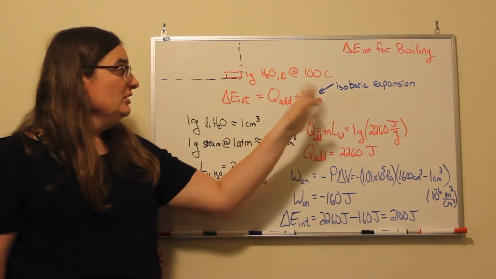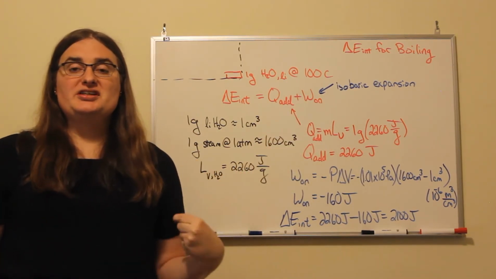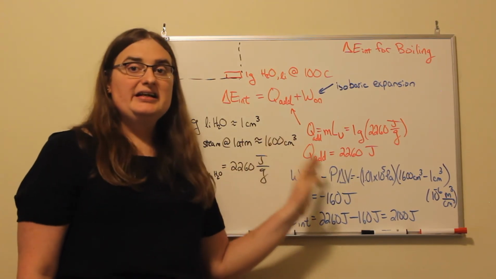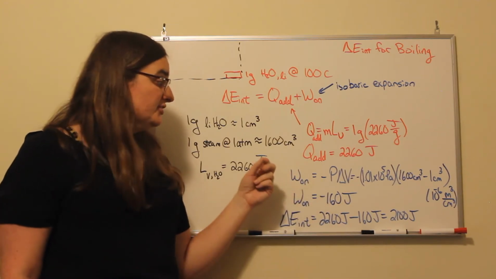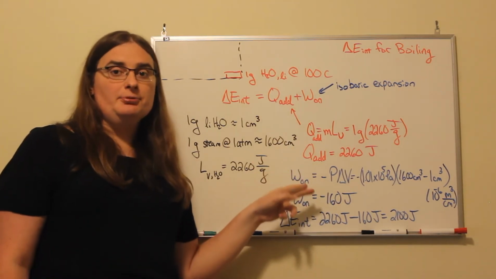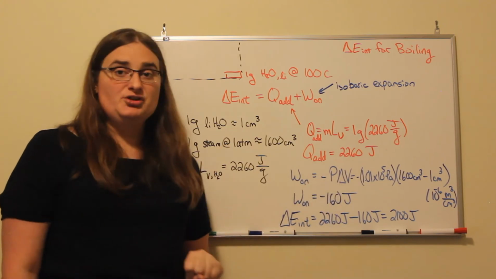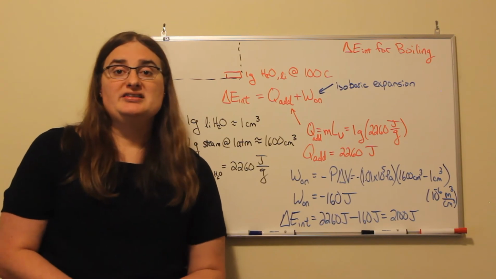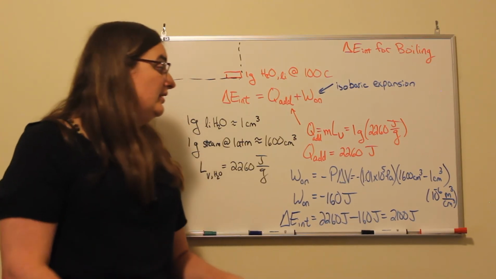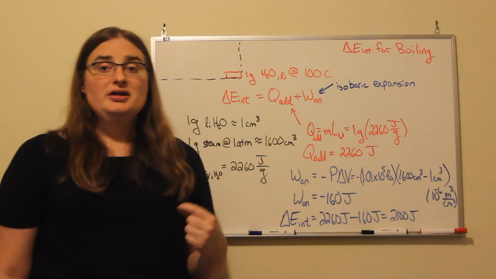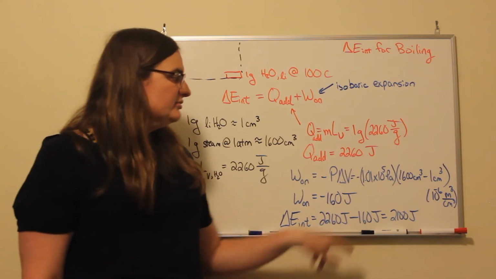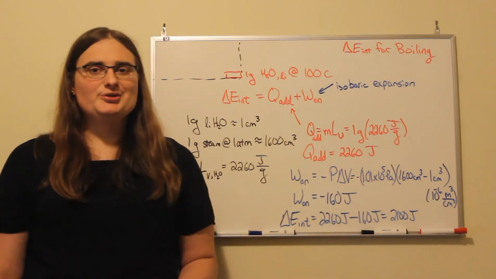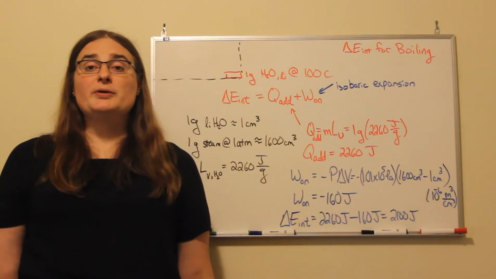Now for the work, I said we're going to consider this an isobaric expansion. So the work done on a gas in an isobaric, constant pressure expansion is minus the pressure of the gas times our change in volume. Well, atmospheric pressure is 1.01 times 10 to the 5 pascals, and our change in volume is 1,600 cubic centimeters minus 1 cubic centimeter, but to calculate a work in joules, we need to convert that over to cubic meters.